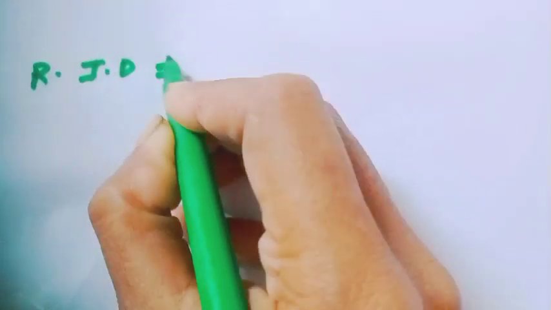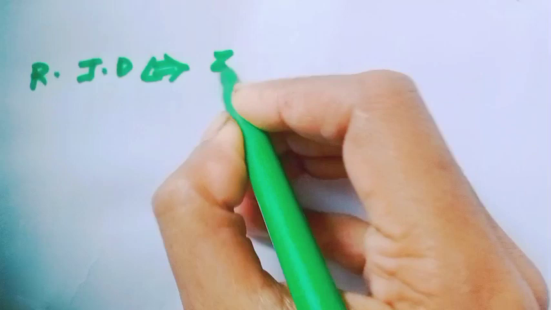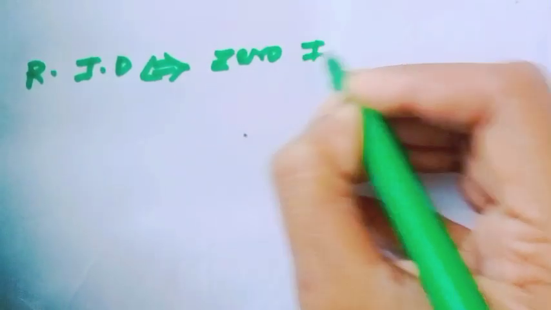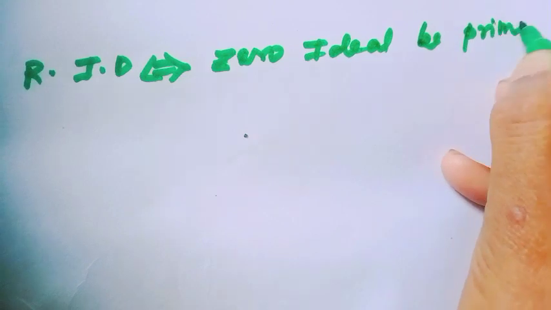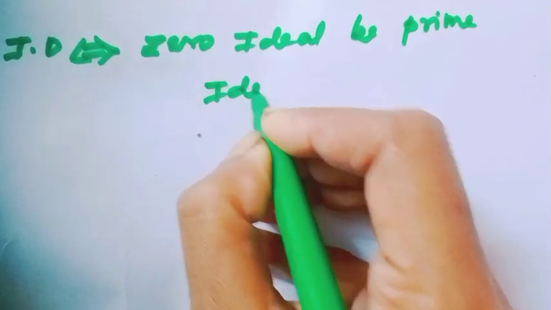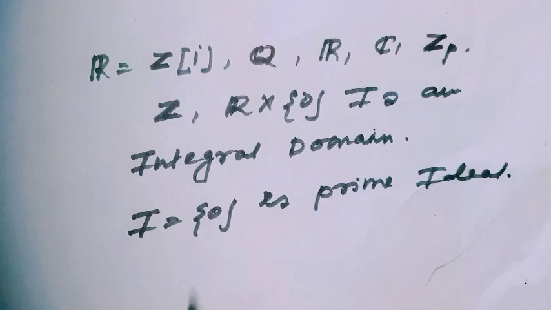If R is an integral domain, then obviously the zero ideal is always a prime ideal. Because if a and b belong to the zero ideal, then obviously either a equals 0 or b equals 0. So the zero ideal is obviously a prime ideal when the ring is an integral domain.